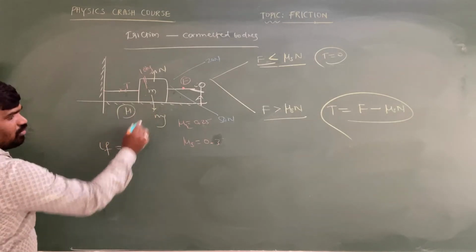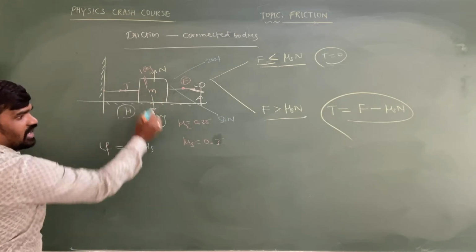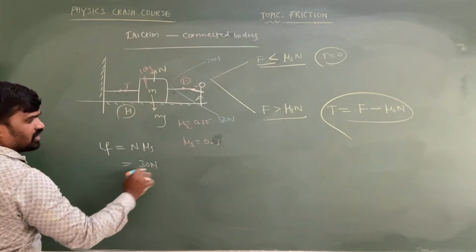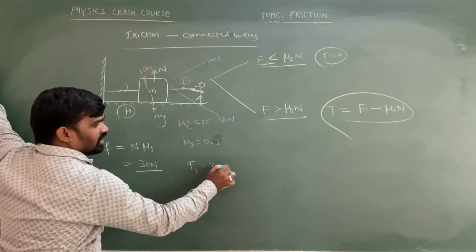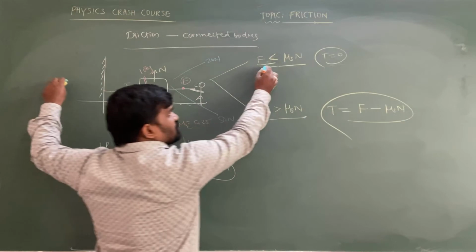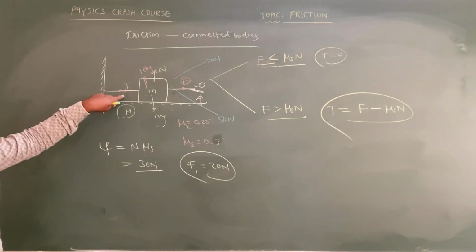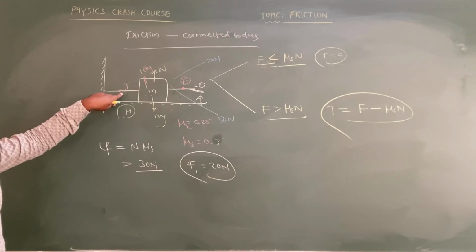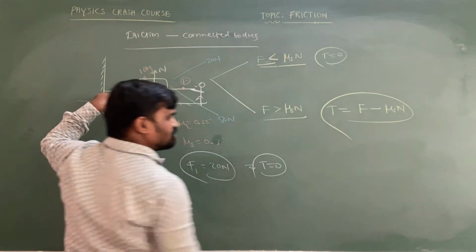Limiting friction is how much? N into mu s. N is 100 into 0.3, so we get 30 Newton. Next, if the applied force is 20 Newton, this 20 Newton is less than 30 Newton. If the applied force is less than the limiting friction, there is a slack, that is, there are some ripples in the string, so the string is not in a stretched condition. When the string is not stretched, the tension is going to become 0 only.